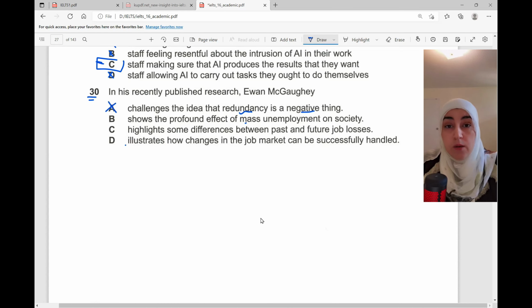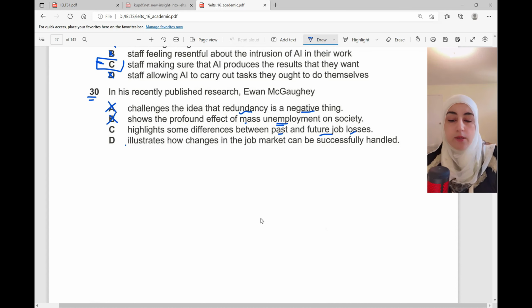Again, when you see the same exact words, do not be fooled and do not jump to the conclusion that this is the correct answer. So I'm going to skip this one. B, shows the profound effect of mass unemployment on society. He didn't talk about people getting unemployed or losing their jobs and how it affects society, not here. C, highlights some differences between past and future job losses. He didn't talk about that.